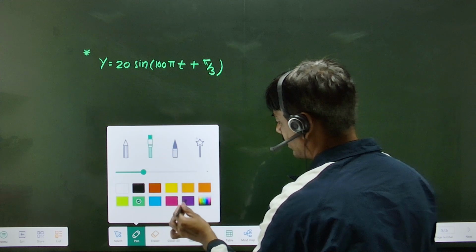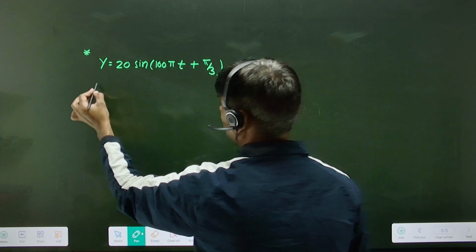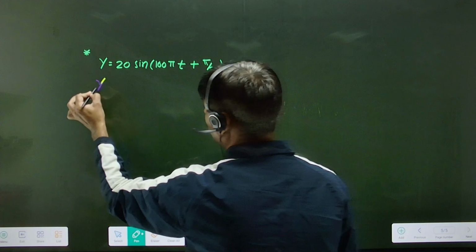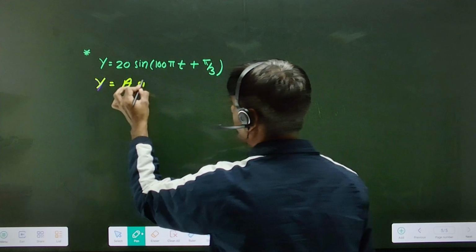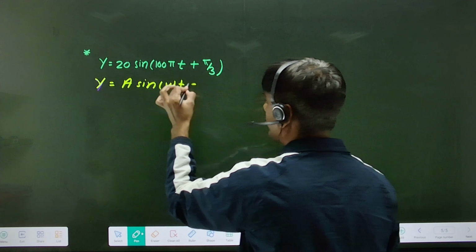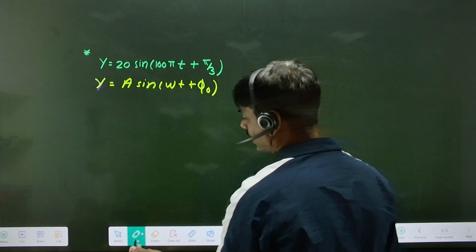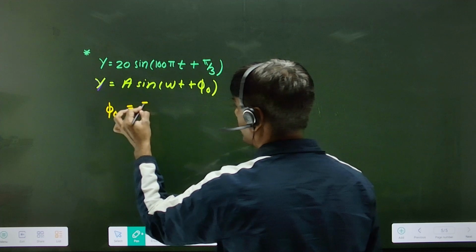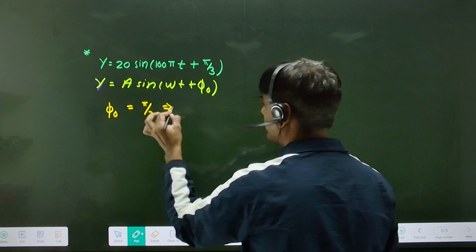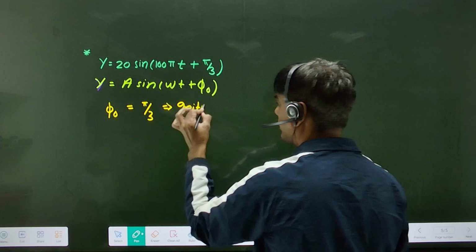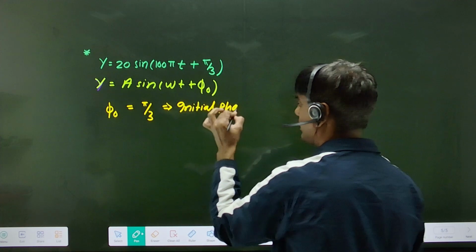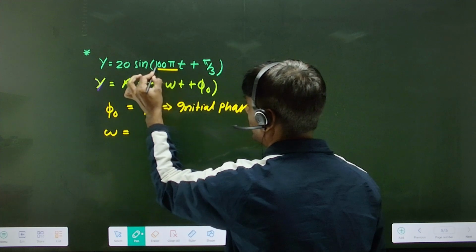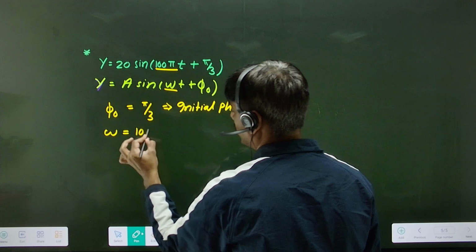Now if they want the amplitude, what is the amplitude of this one? So we will compare with y equal to a sin(omega t plus phi naught). When we compare, what is the initial phase? Phi naught equal to pi by 3. This is the initial phase. And what is omega? By comparing these two equations, this is 100 pi. So omega equal to 100 pi.